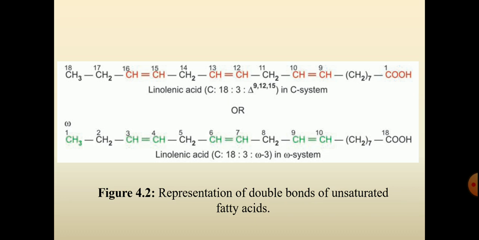And the same linolenic acid, according to the omega system, can be read as C18:3 omega 3. So it belongs to the omega 3 type of fatty acid. So you can see the first double bond from the omega end is 3, hence it is called an omega 3 fatty acid, that is linolenic acid.